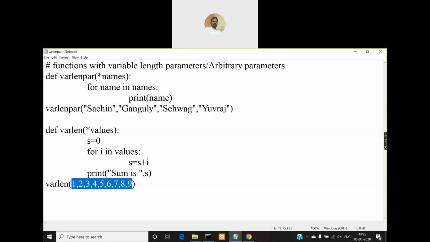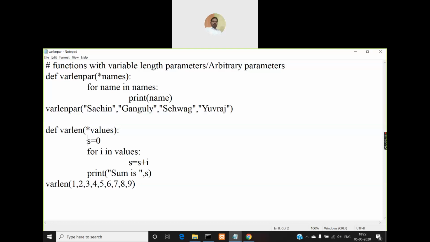I'm passing 1 to 9, totally 9 parameters. All of them are integers, right? All these integers will be stored in this values tuple starting from index 0. So values of 0 is 1, values of 1 is 2, values of 2 is 3, values of 3 is 4, and so on up to values of 8 which will be 9, right?